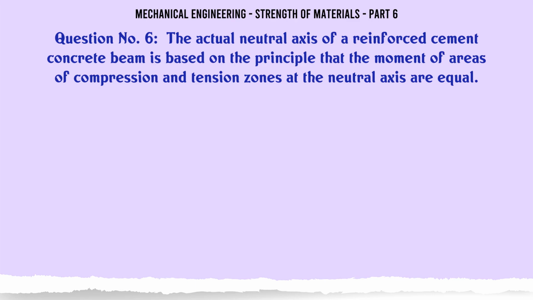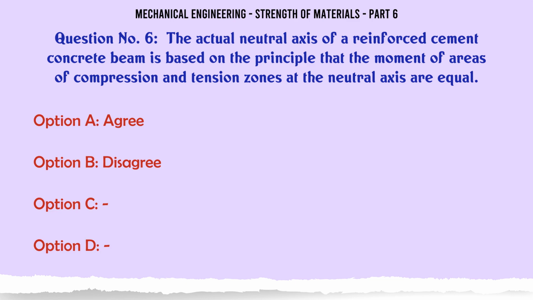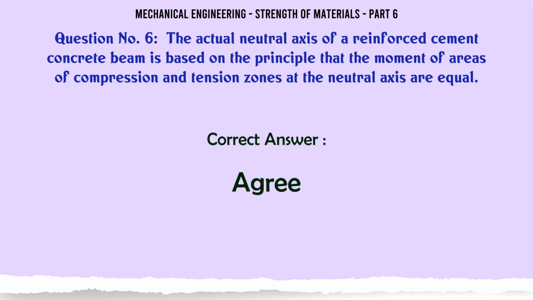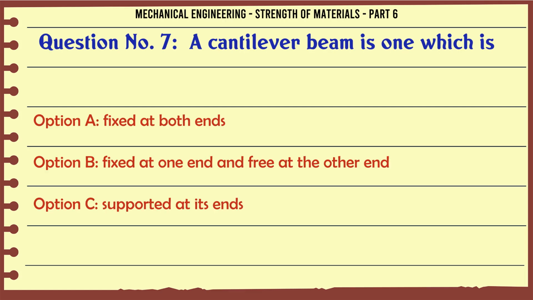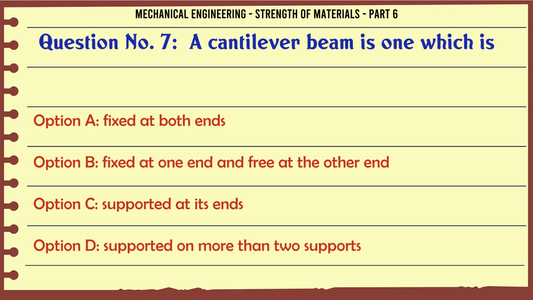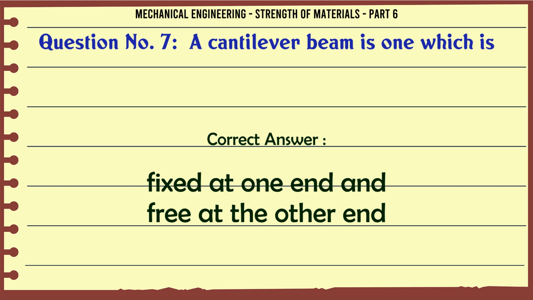The actual neutral axis of a reinforced cement concrete beam is based on the principle that the moment of areas of compression and tension zones at the neutral axis are equal. A. agree, B. disagree, C. D. The correct answer is agree. A cantilever beam is one which is A. fixed at both ends, B. fixed at one end and free at the other end, C. supported at its ends, D. supported on more than two supports. The correct answer is fixed at one end and free at the other end.